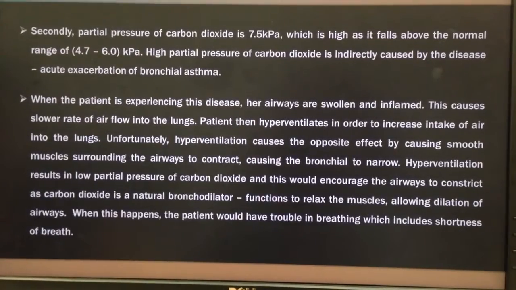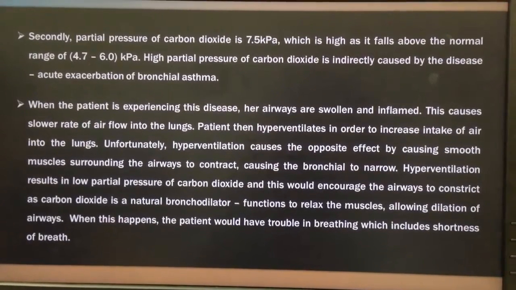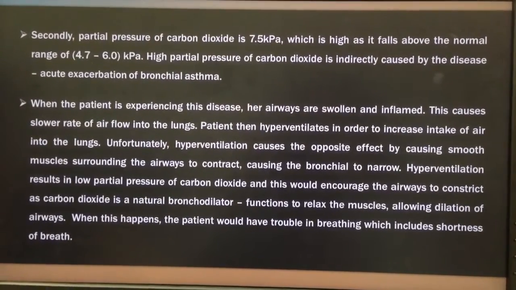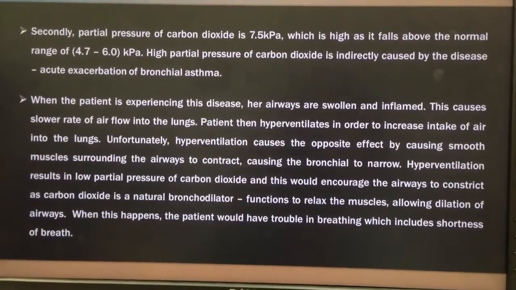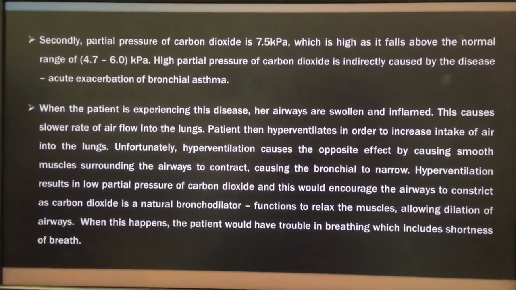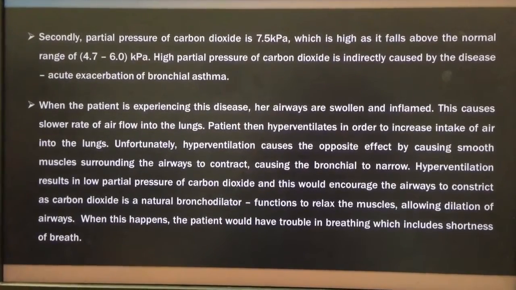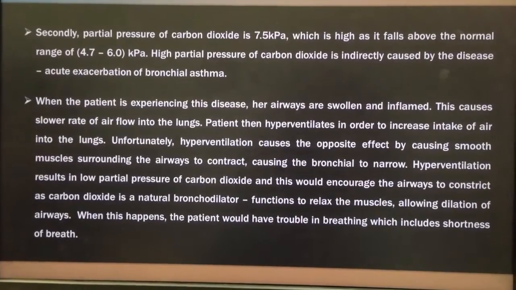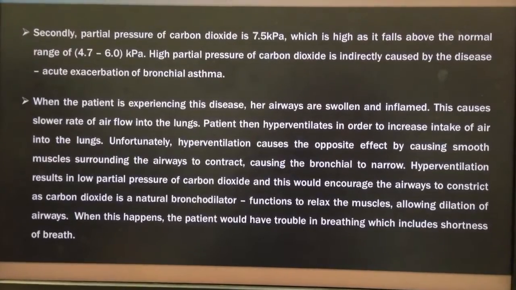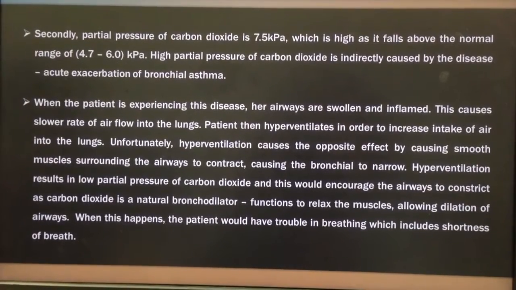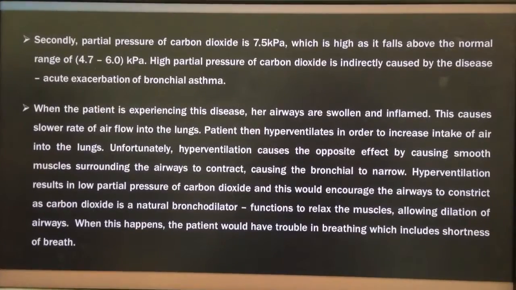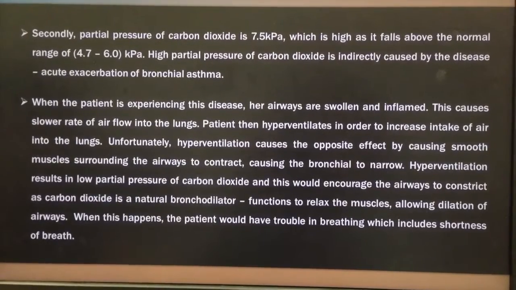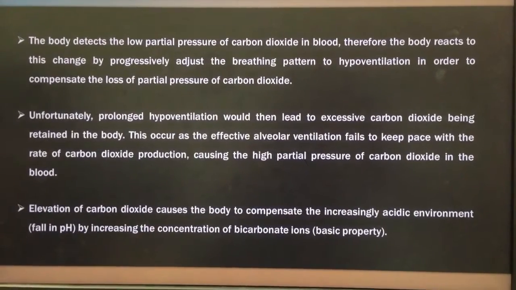Unfortunately, hyperventilation will cause the opposite effect by causing smooth muscles surrounding the airways to contract, causing the bronchioles to further narrow. Hyperventilation results in low partial pressure of carbon dioxide, and this would encourage the airways to constrict, as carbon dioxide is a natural bronchial dilator, as it functions to relax the muscles, which allows the dilation of airways. When this happens, the patient would have trouble breathing, which includes shortness of breath.